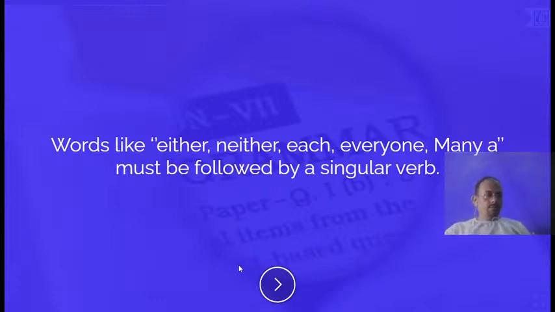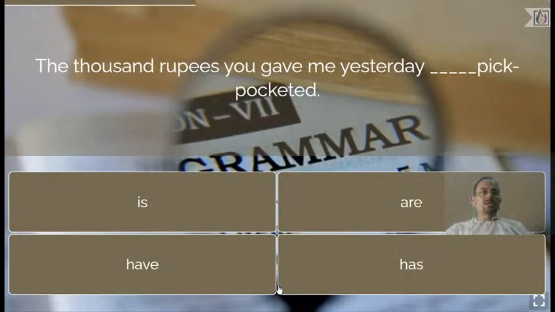Now next question: the 1,000 rupees you gave me yesterday dash pickpocketed. The 1,000 rupees is the subject here. With whom will the verb agree? The verb will not agree with you, the verb will agree with the 1,000 rupees, because the 1,000 rupees is the main subject here. Is it was pickpocketed, or is pickpocketed, or are pickpocketed, or have or has pickpocketed? Tell me quickly.